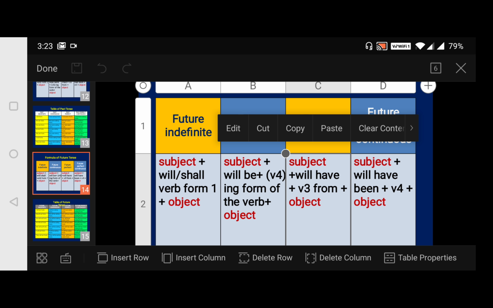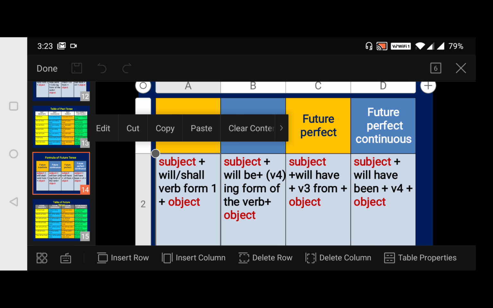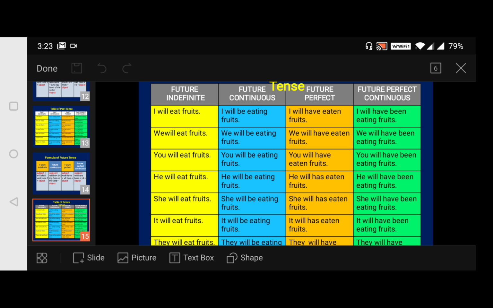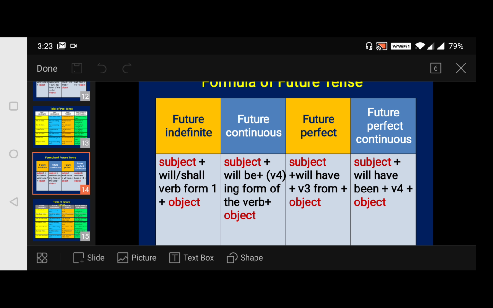Next. So now, just now I told you about the structure of the future tense, isn't it? So here, we human beings are very interested in our future, isn't it? We would love to know about our future. We think of it and we also make some plans for our future. And what is the use of future tense here? Let me tell you. The future tense is used to describe the actions which take place in the future.